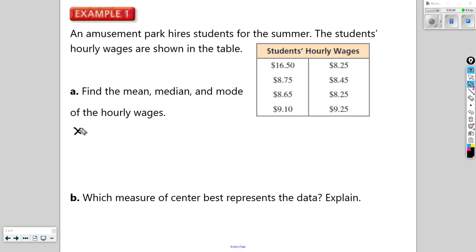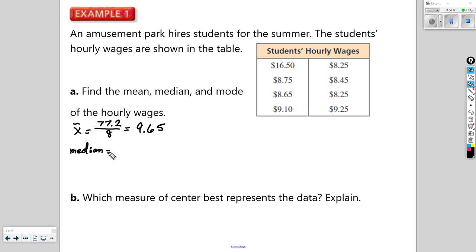To find the mean, remember, we're going to add up all these data values. If we do that, we'll get 77.2. We're then going to divide that total by the number of data values that we had in the data set, which is 8. If we do that, we get 9.65. So 9.65 would be the mean, or the average, in the data set. Now to find the median,